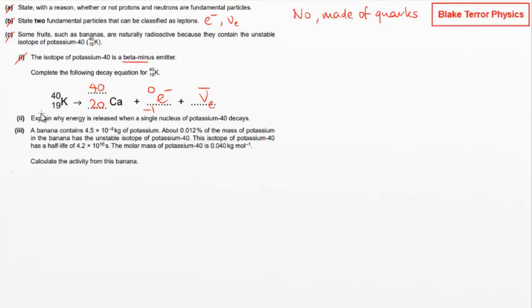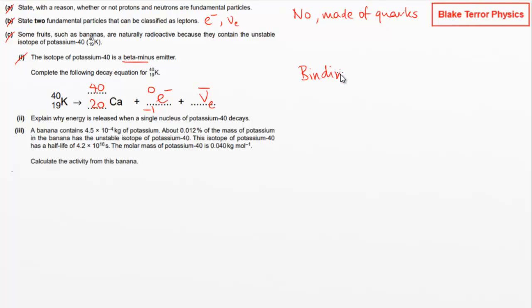Explain why energy is released when a single nucleus of potassium-40 decays. Right, this is going to be to do with the binding energy. So this electron has come from the nucleus. This has been created from energy in an interaction that's gone on in the nucleus. This is the weak interaction. The weak interaction has taken some of that energy, the binding energy of the nucleus, and chucked it out in the form of the electron, which of course has got mass and energy of its own. So it's all to do with binding energy here.